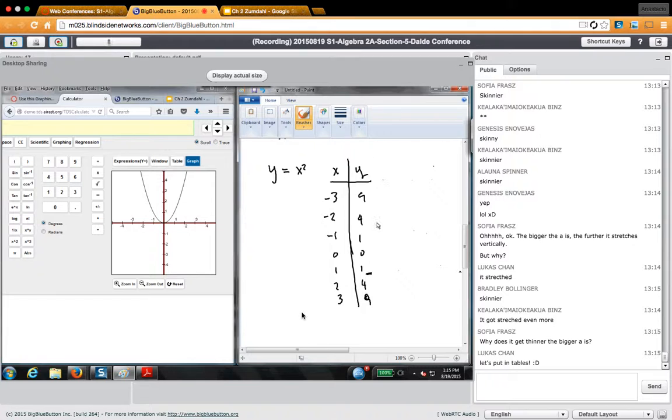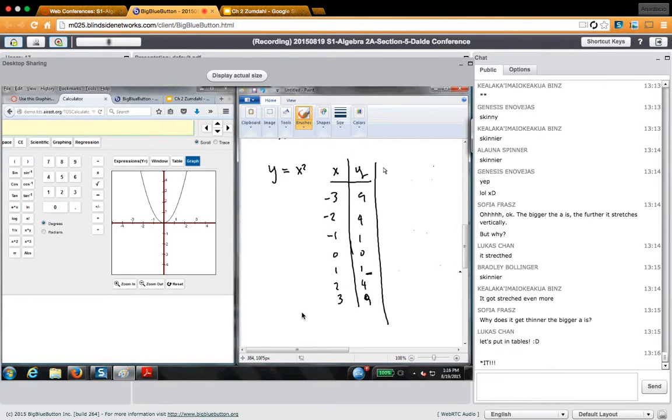I'm going to graph another one. I'm going to call it k of x, which is equal to 2 times y. So all I got to do is multiply this number right here by 2. So this is 18, 8, 2, 0, 2, 8, and 18. Are we cool?